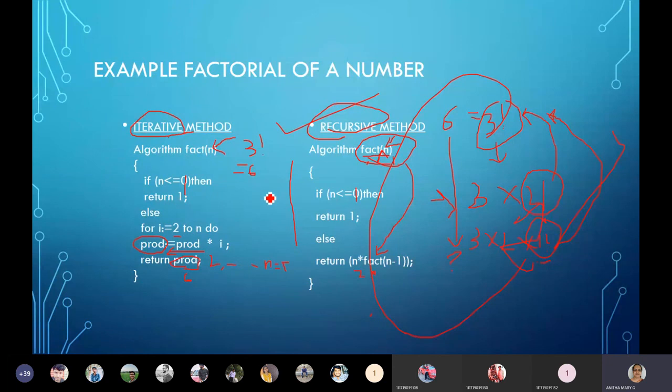That's how, if a problem is recursive, we can write it both ways: a recursive algorithm or an iterative method. Hope all of you understood this. What is recursive and what is iterative?